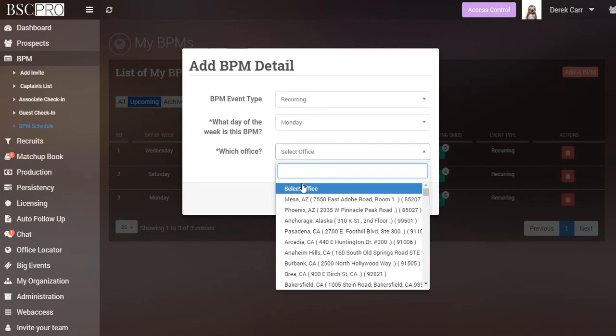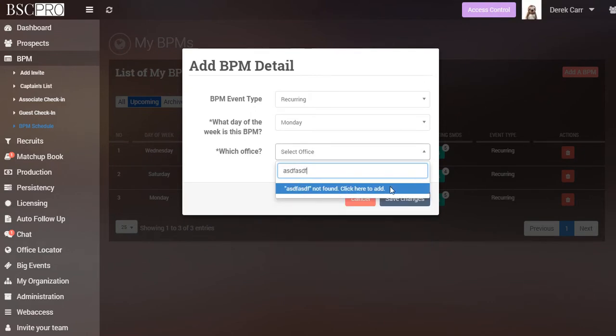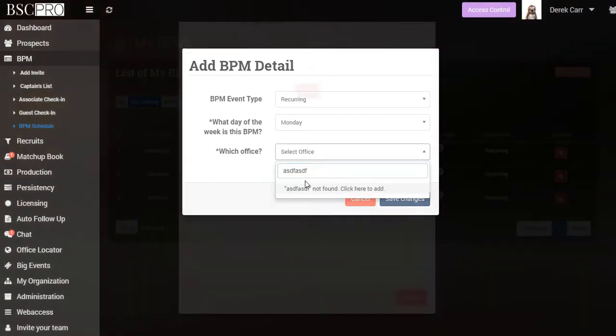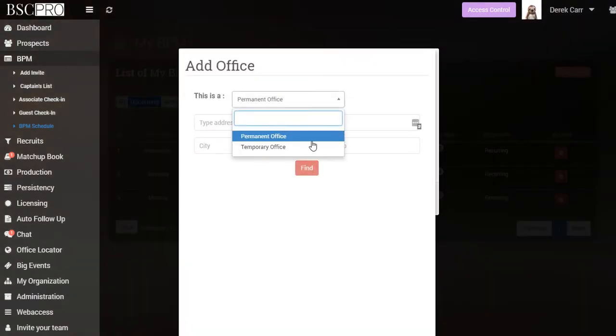If I type it in and it doesn't find one, then it's going to give me an option to add an office. And so from there, I'll just show you really quick. You can add a permanent or temporary office. A temporary office is going to be something like a hotel, something that you don't normally do BPMs at, and you don't want to show up on the office locator. When you add a permanent office, the office locator is going to start showing that address.